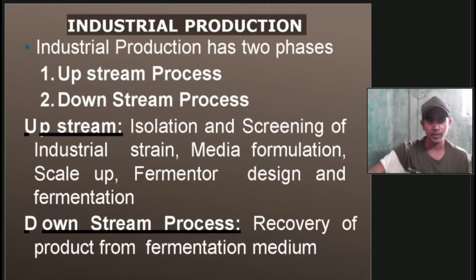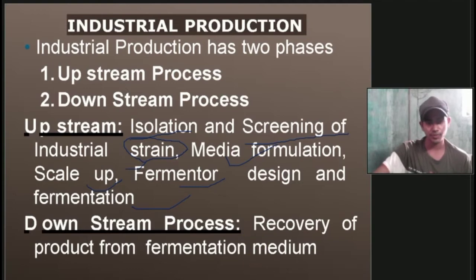Then we have industrial productions. Industrial production has two phases. The first one is the upstream process and the second one is the downstream process. In the upstream process, there is isolation, then screening of the industrial strain, whatever strain we are using here, then media formulation, then scale up, fermenter design, and the fermentation. Then the downstream process. In this, recovery of product from the fermentation medium.